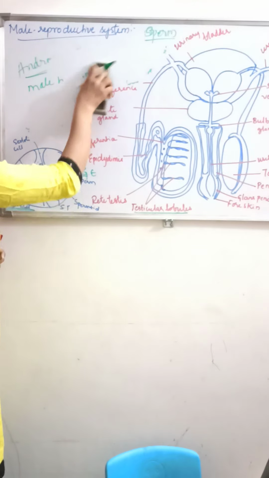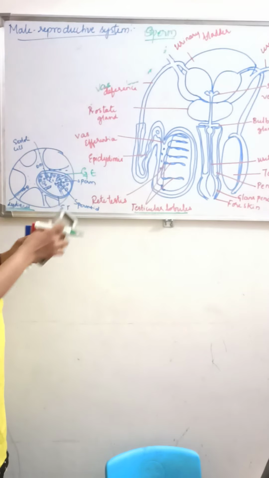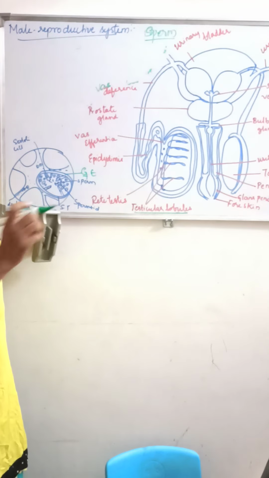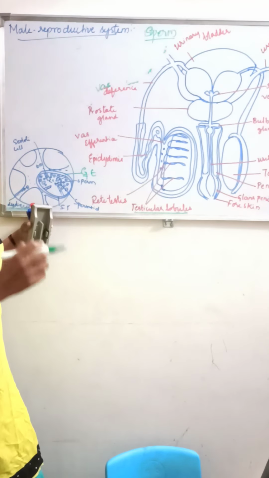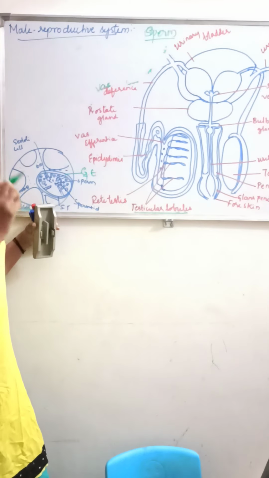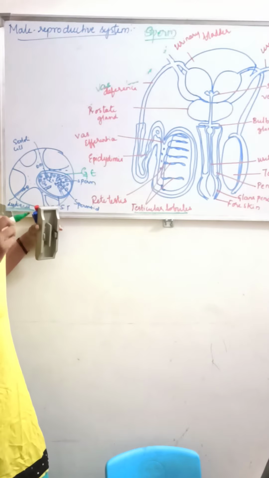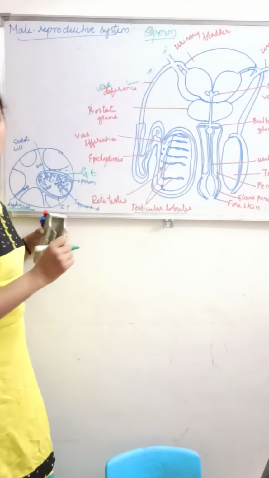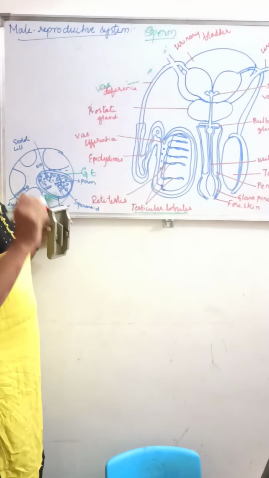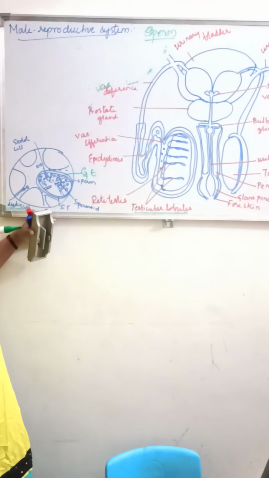The accessory. This is about the testis. So you understood what is testis? Testis is an oval shaped, small organ of about 4 to 5 centimeters in length and 2 to 3 centimeters in width. Each testis consists of 250 compartments called testicular lobules. These testicular lobules consist of highly coiled structures, that is nothing but the seminiferous tubules.